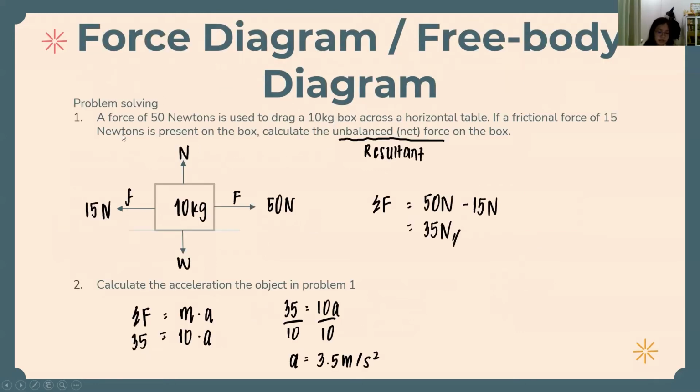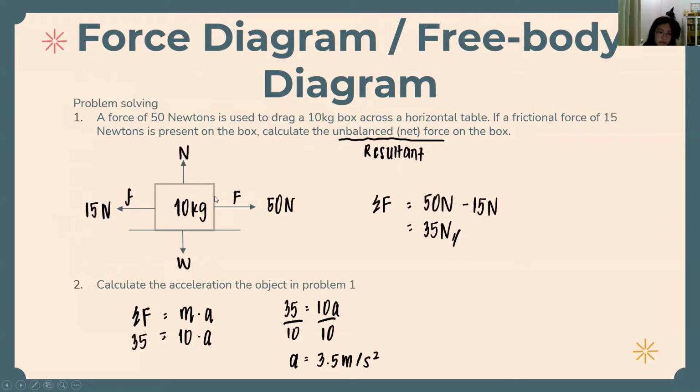Now, let's have some problem solving. Number 1. A force of 50 newtons is used to drag a 10-kilogram box across a horizontal table. If a frictional force of 50 newtons is present on the box, calculate the unbalanced net force on the box. Unbalanced net force is also equal to resultant.